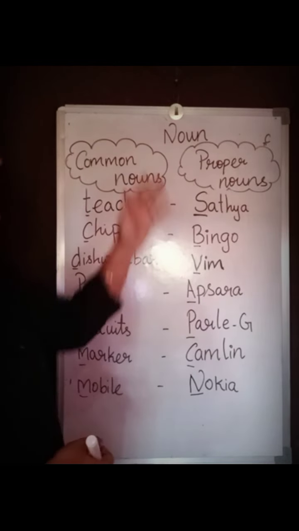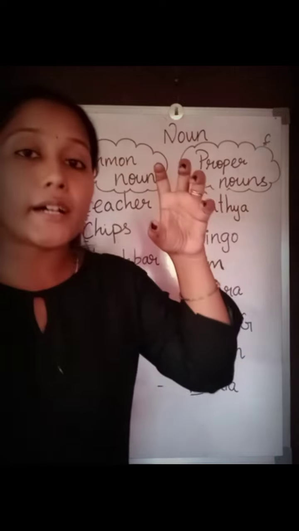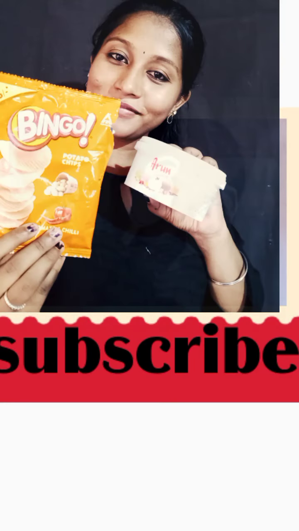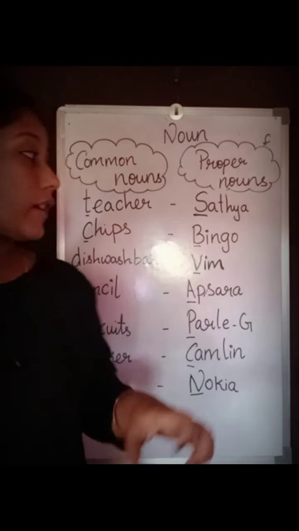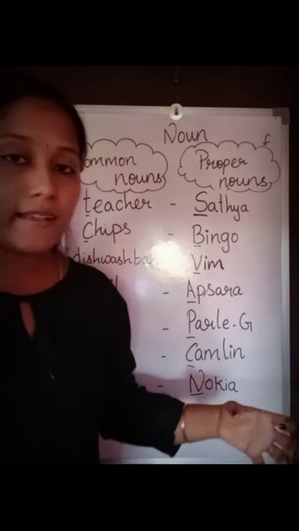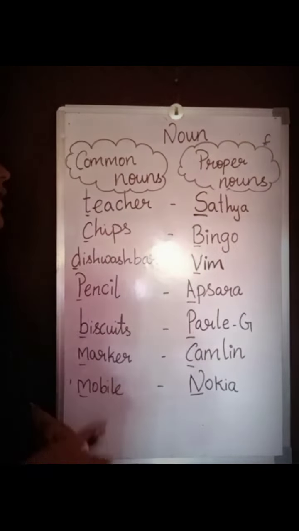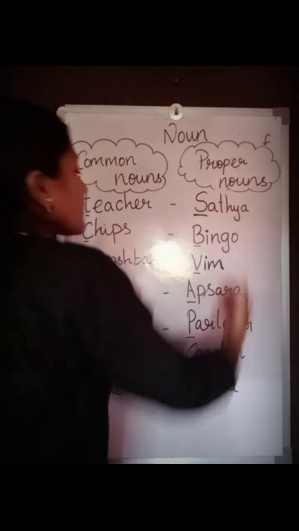Whereas in proper noun, it is the particular person, particular place, particular things, the particular animal, and it begins with the capital letter. Okay, this is common noun, this is proper noun.